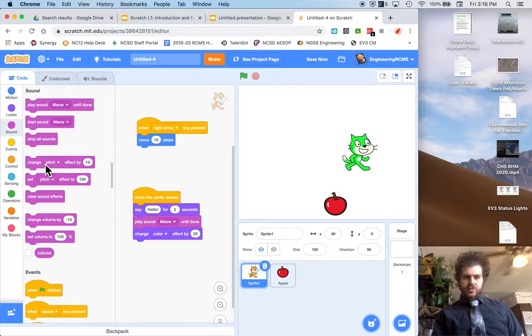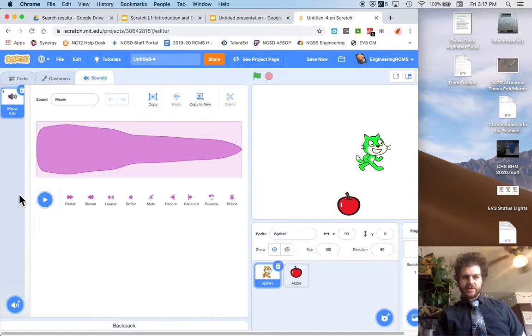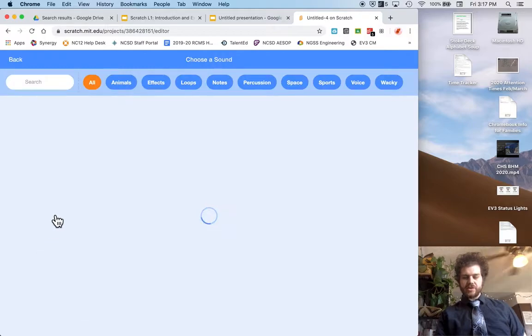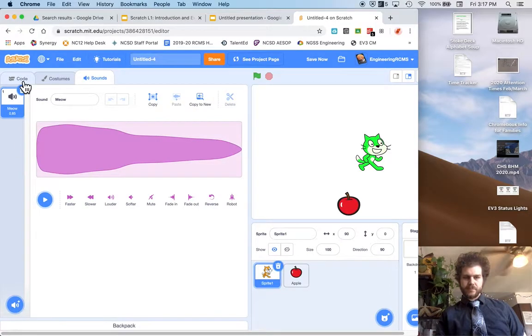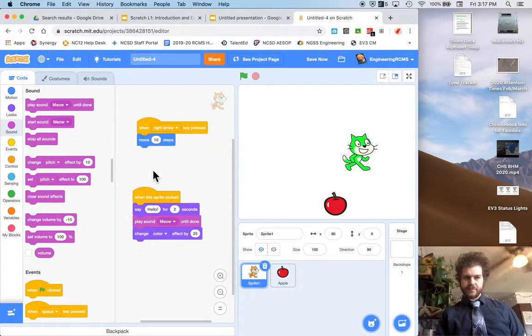And if I want a different sound, I can click and I can record a sound here, or I can go to the Sounds tab. In the Sounds tab, I can add new sounds, and just like with the sprites, I can choose from all these different sounds that are built into Scratch. Let's go back to our program.